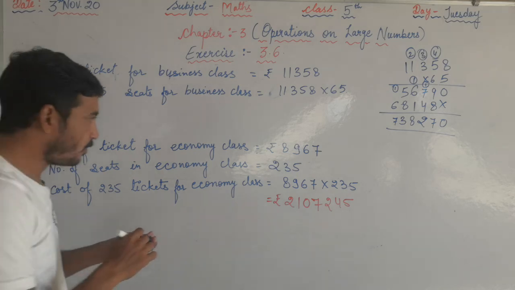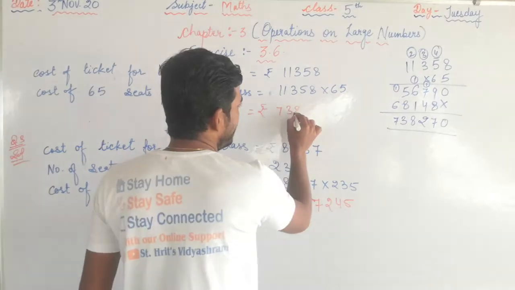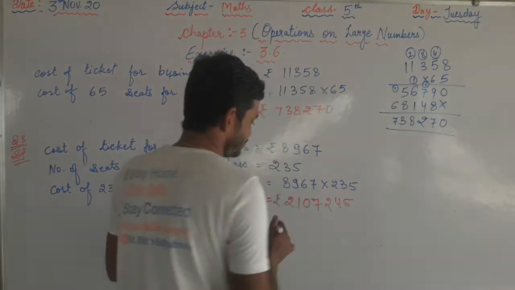Now write down here the rupees, that is 7,38,270.